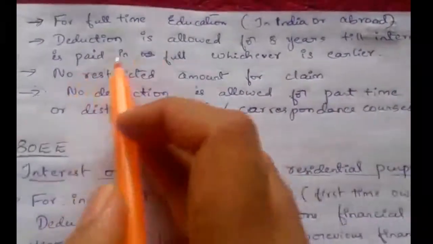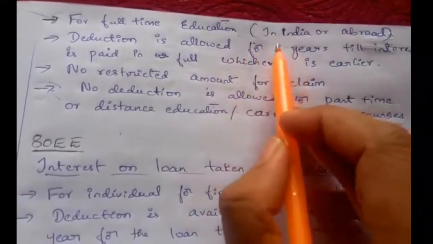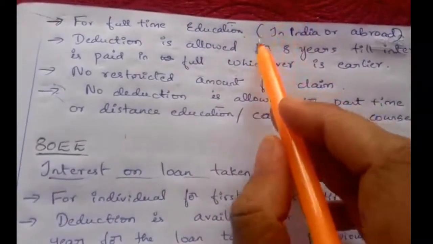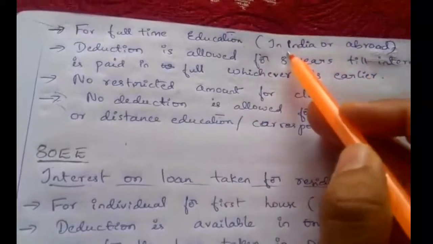Next condition is the loan should be taken for full-time education. The loan should be taken for full-time, not for part-time. The education can be pursued in India or abroad.